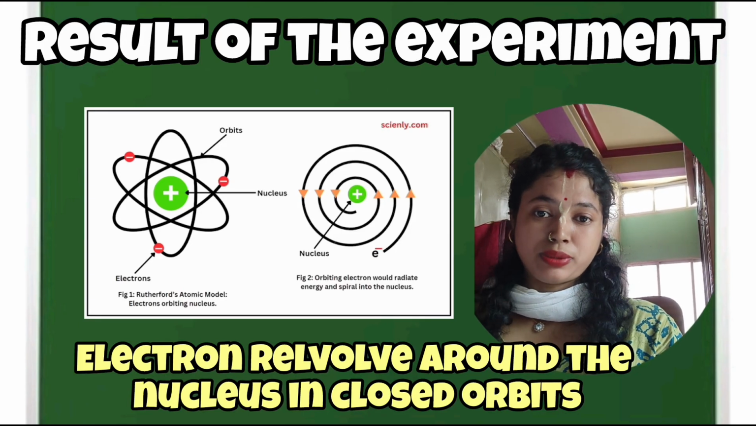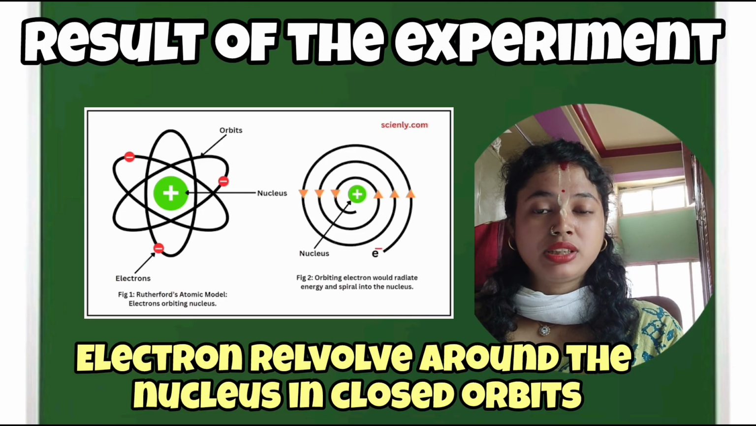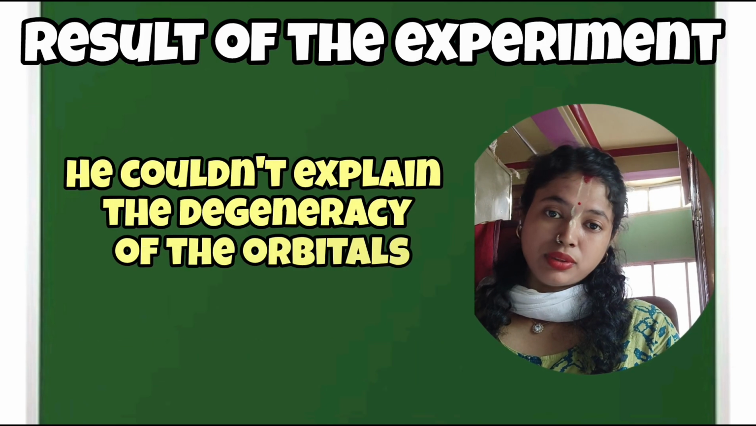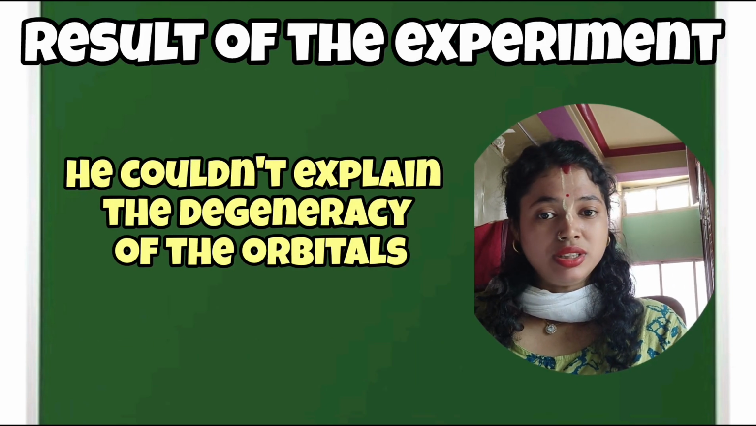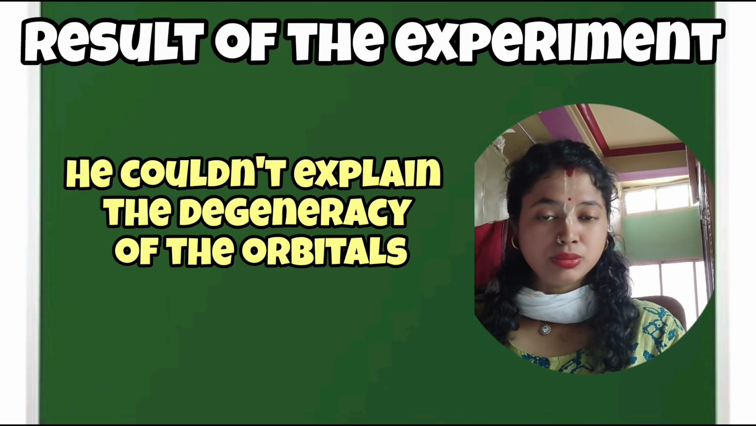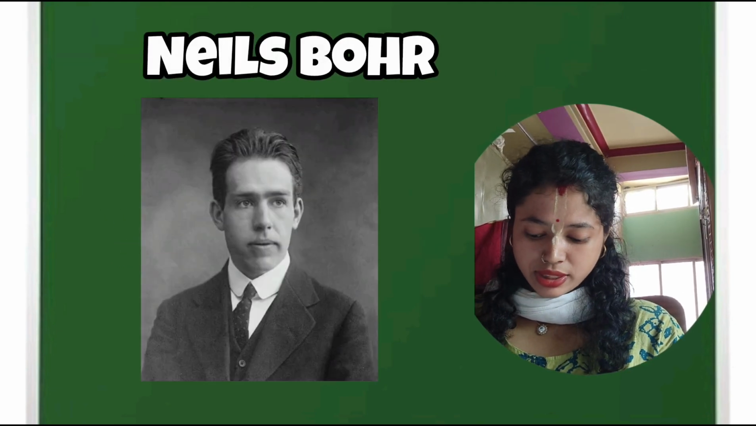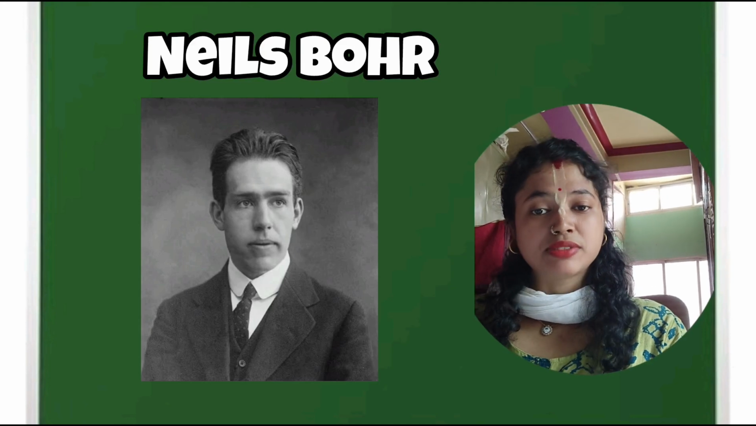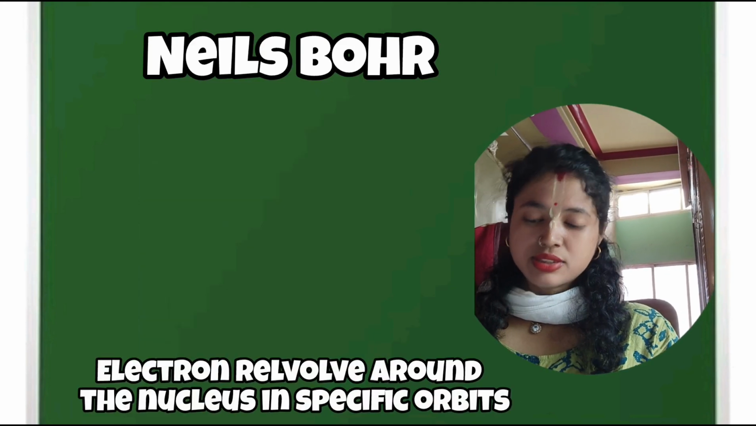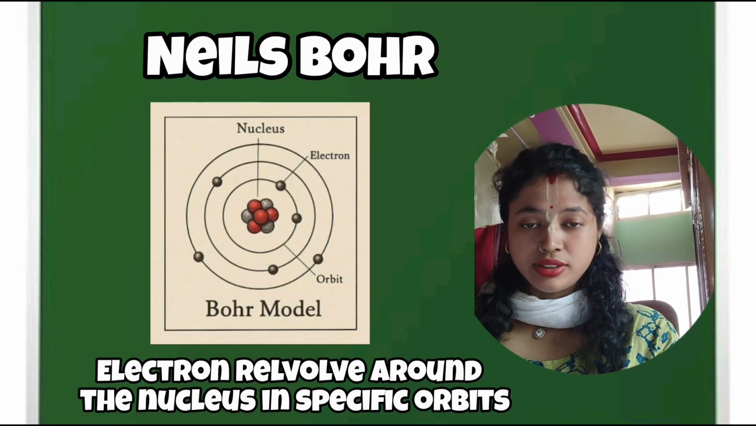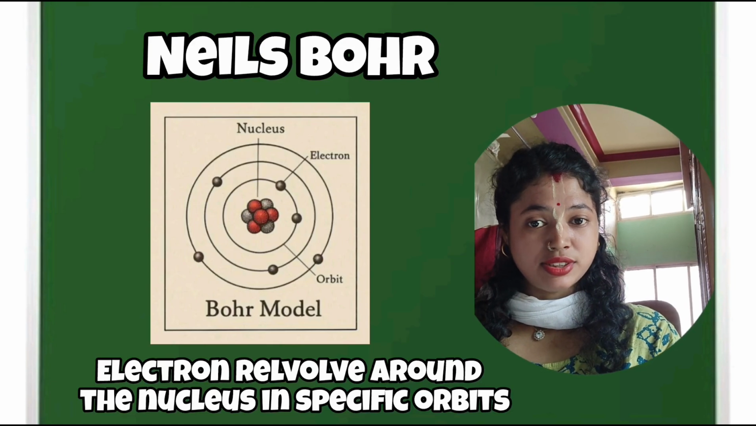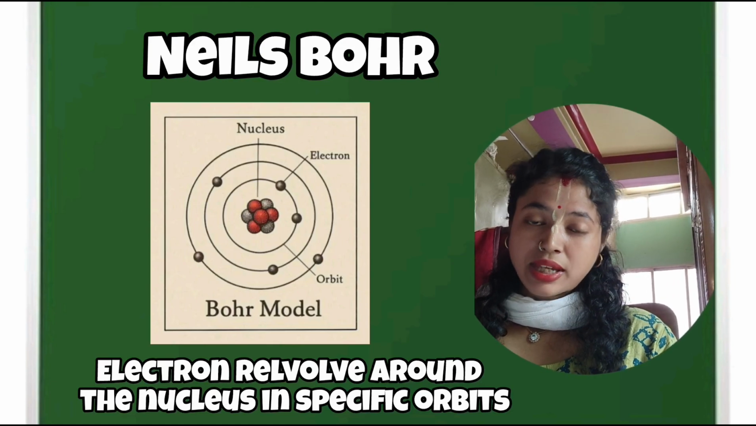So he could not explain the degeneracy of the atomic orbitals. That was explained by Niels Bohr. So we will see what the Niels Bohr model was. The weakness of Rutherford's model was removed by Niels Bohr. He said that electrons revolve around the nucleus in specific circular orbits at a definite distance. Like there is a definite distance between the nucleus of the atom and the subshells.